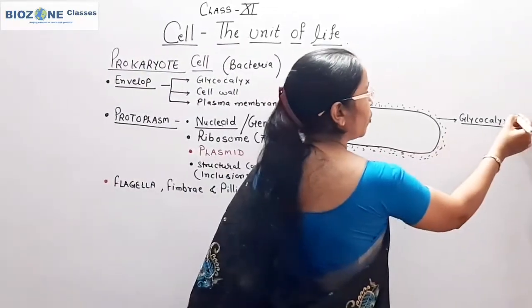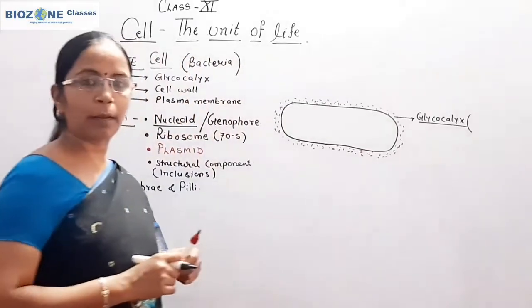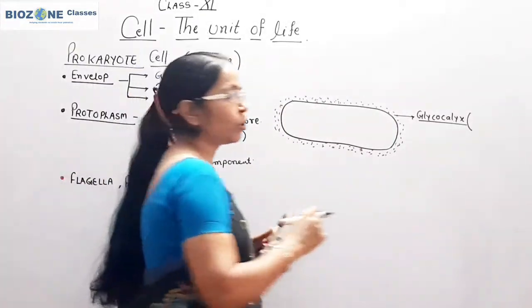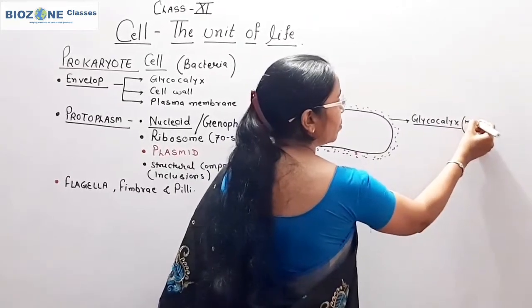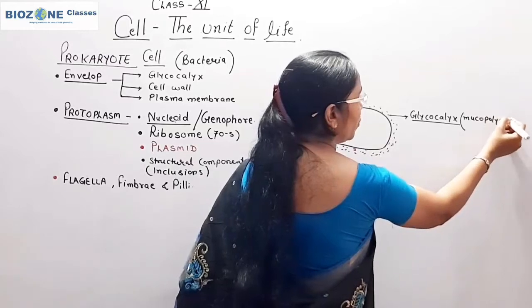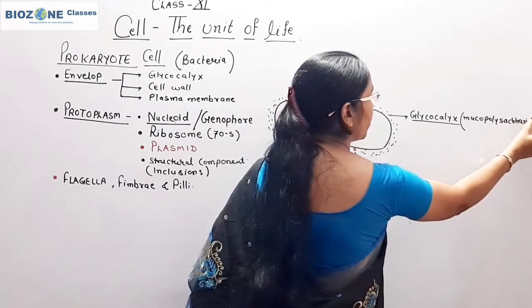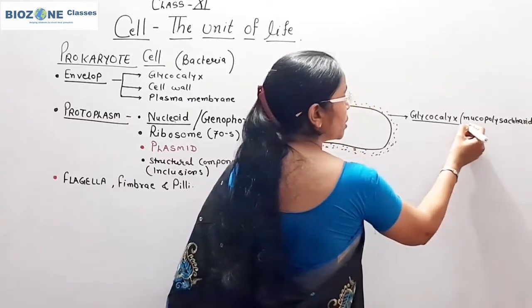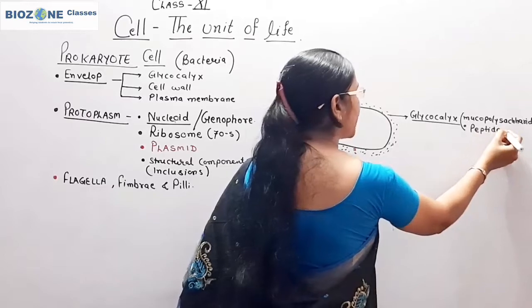Glycocalyx is predominantly made up of mucilage, as you find written in the book. Mucilage means the glycocalyx is made up of polysaccharides or mucopolysaccharides, composition-wise. Along with that, some peptides or polypeptides are also present.